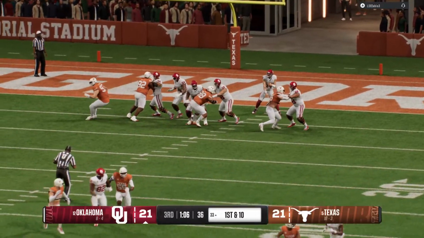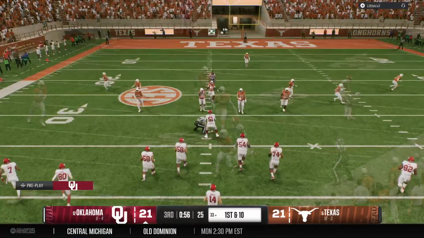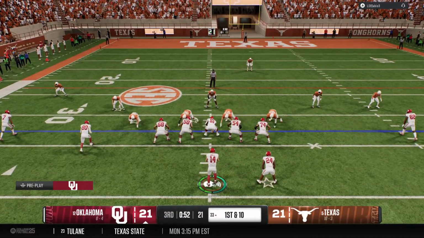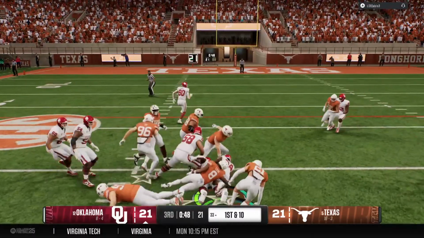Another Oklahoma receiver making a big-time play for this offense. Man, it just seems like over the years, so many big-time, dynamic receivers have come to Norman. Integral piece of this offense, and it gets you the yards you need.